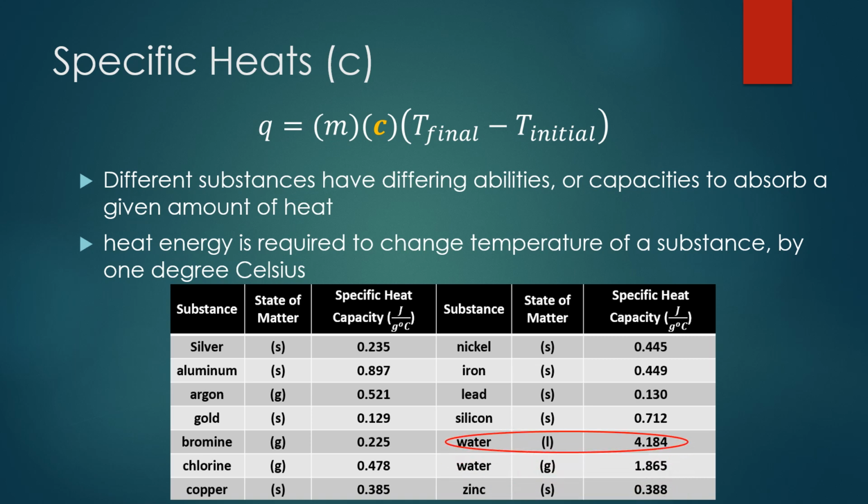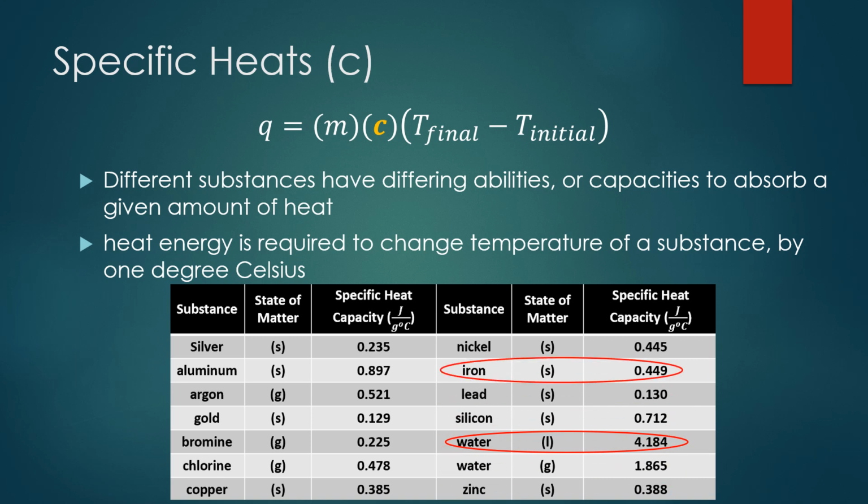So if we're looking at the specific heat of water, for example, water has the highest specific heat capacity of all of the other substances on this table. What that means is that water has a very high capacity to absorb heat. So it takes a lot of heat to get water to change just 1 degree Celsius.